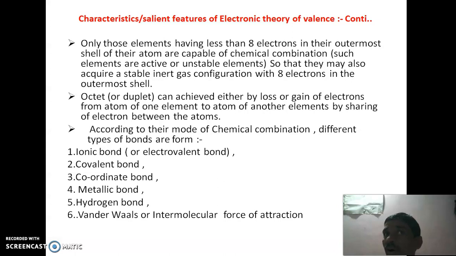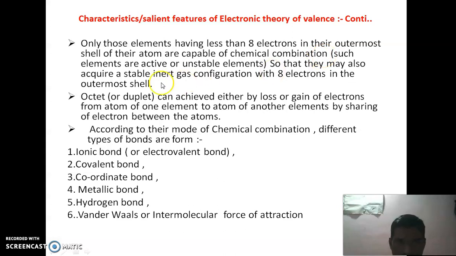These are the important words. So they may also acquire the stable inert gas configuration with 8 electrons in the outermost shell, and these active or unstable elements take part in chemical combination.